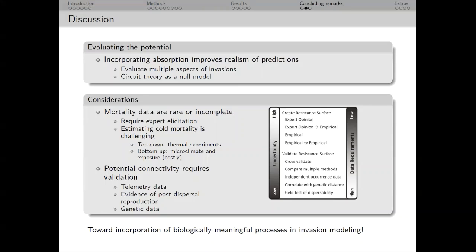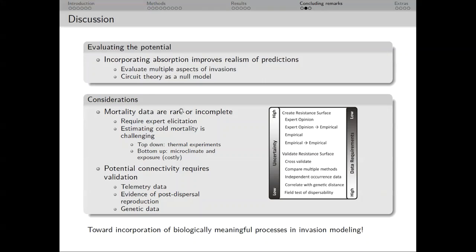Now, some of the considerations of this model include that mortality data are often really rare or spatially incomplete. And obtaining mortality data likely requires expert elicitation, and in this case, estimating our cold mortality was really challenging. You could take this approach top-down by designing thermal experiments to determine thermal limits of a species, or bottom-up, which is the method here, by estimating microclimate and then body temperature. But this is really costly computationally. Luckily, we have access to supercomputing processes, but not everyone has those.